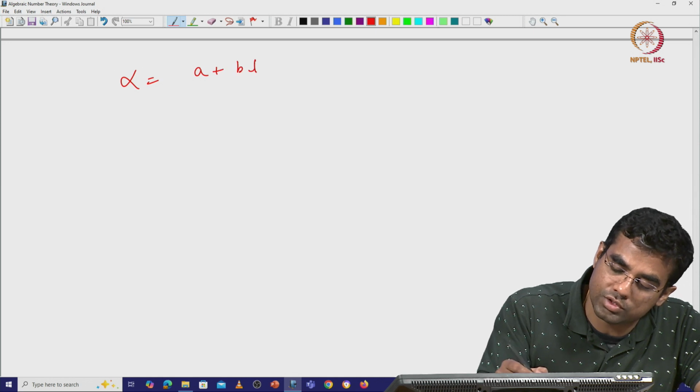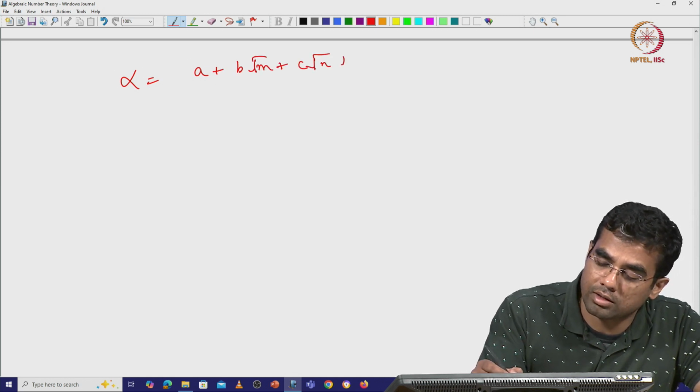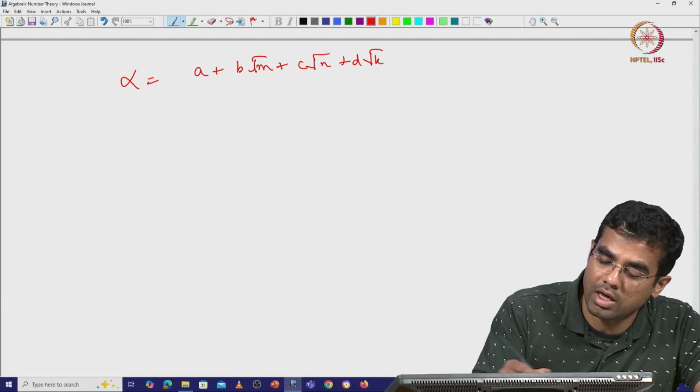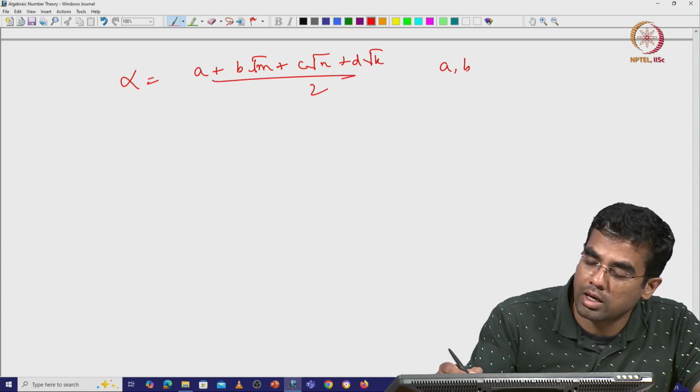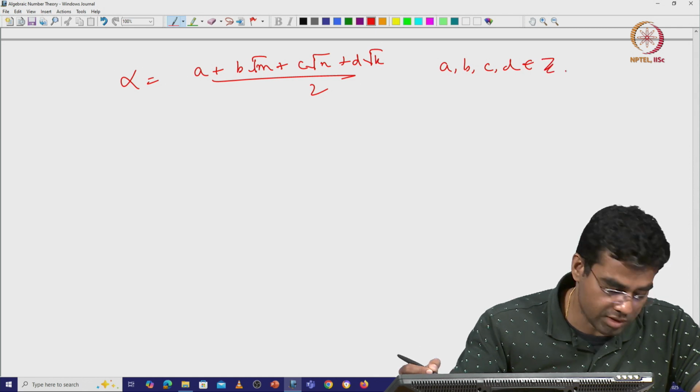So, the argument used in this case is slightly different, but nevertheless we still get that alpha is a plus b square root of m plus c square root of n plus d square root of k by 2, where a, b, c and d, these are integers. Okay.